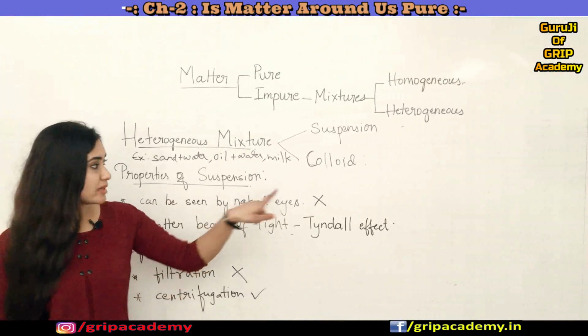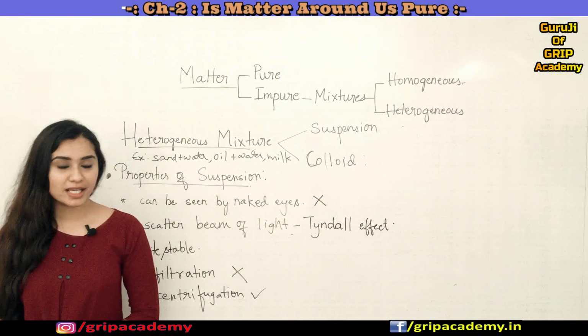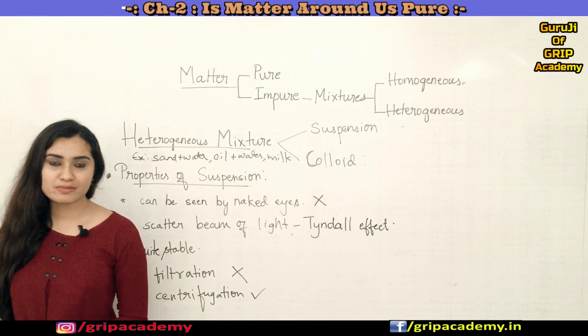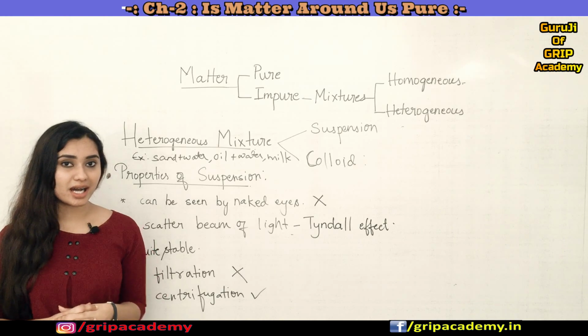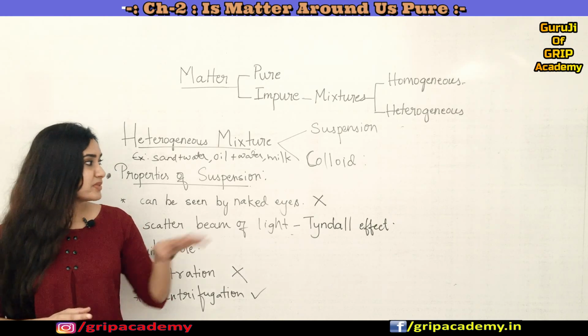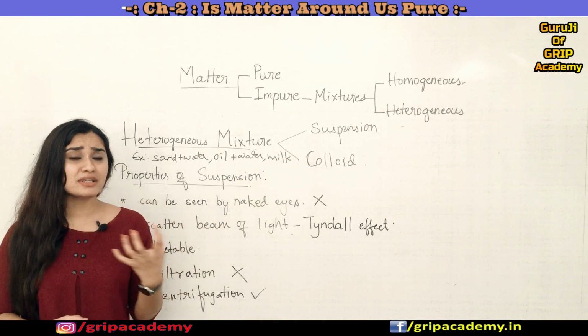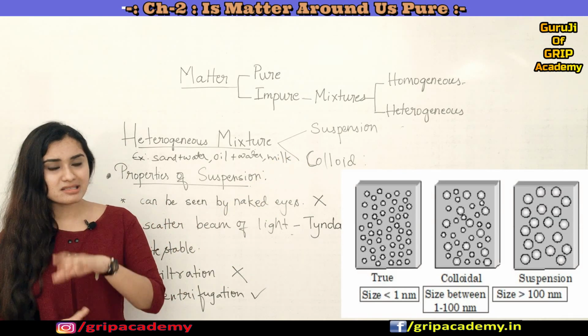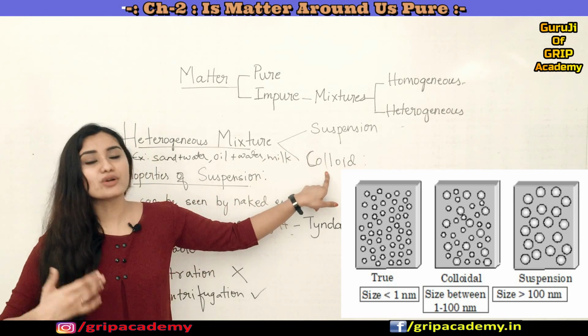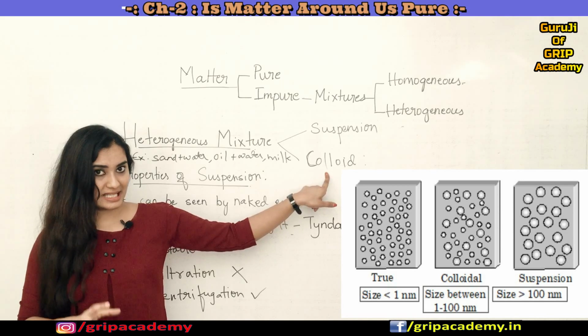Yes, so now coming to the colloids or a colloidal solution. The colloidal solution is a heterogeneous mixture where the particles are somewhat uniformly distributed. But due to the relatively smaller size of particles in comparison with the suspension, it looks like a homogeneous mixture, but exactly it is not.